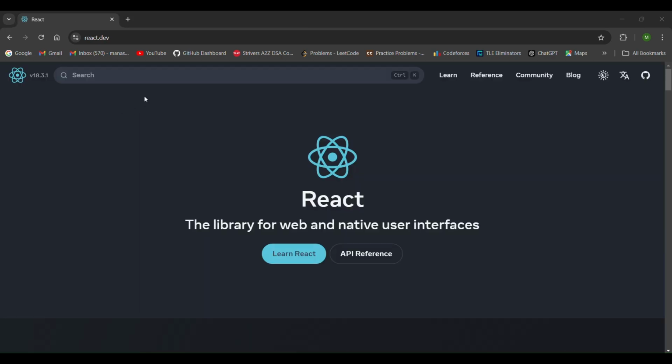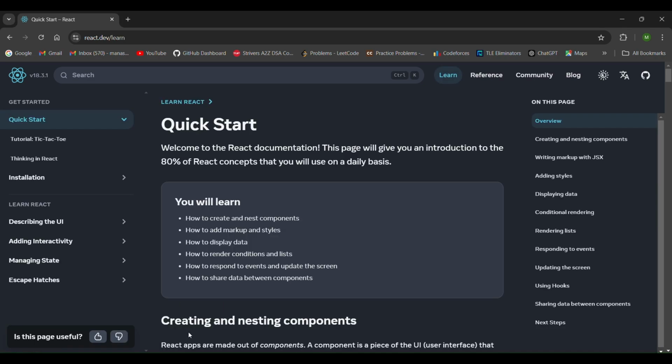Okay, now I will talk about the official React documentation. It's a really helpful documentation when you are just starting to learn React and using it to implement your projects. React seems complicated at first, but the official documentation breaks everything down in a way that's easy to understand.